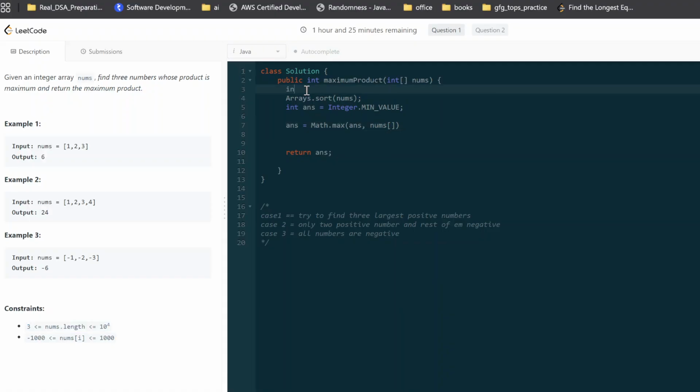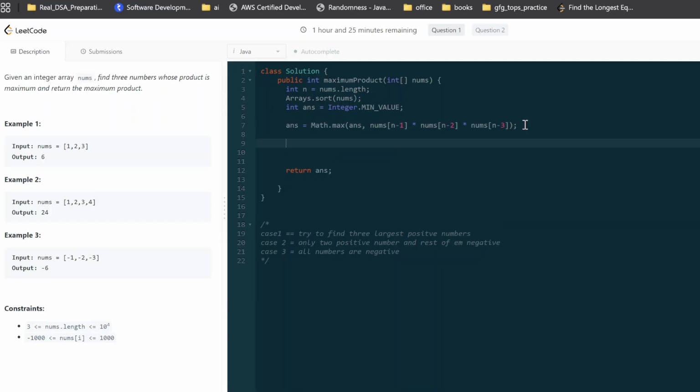You can extract the size, and then I can say something like nums[n-1] into nums[n-2] into nums[n-3]. So this is, I think, the happy case when all the numbers are positive, then this might give me the best answer. But what if there are some negative numbers, right?